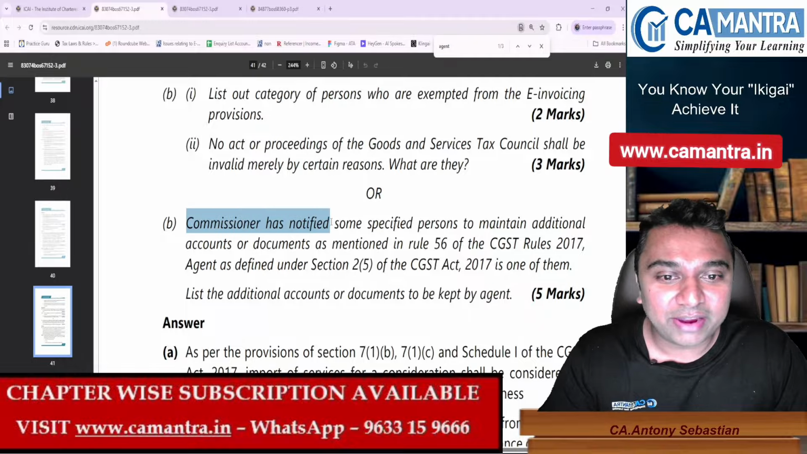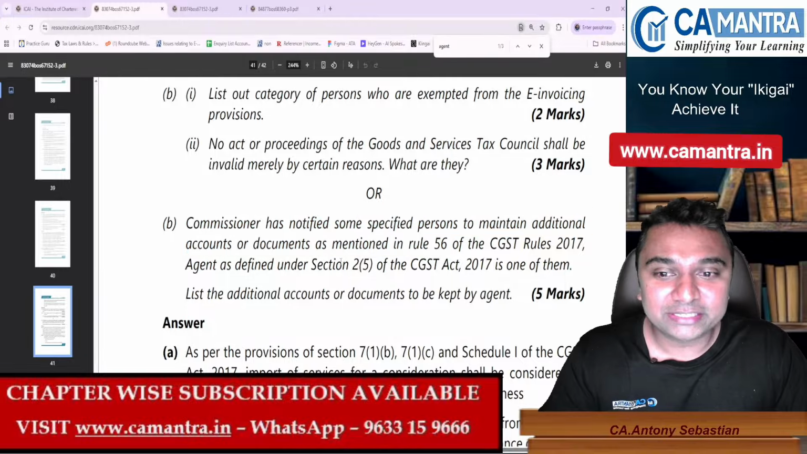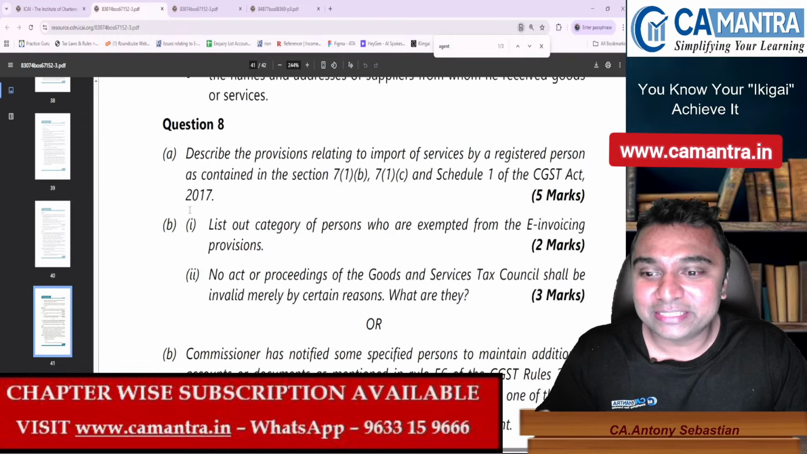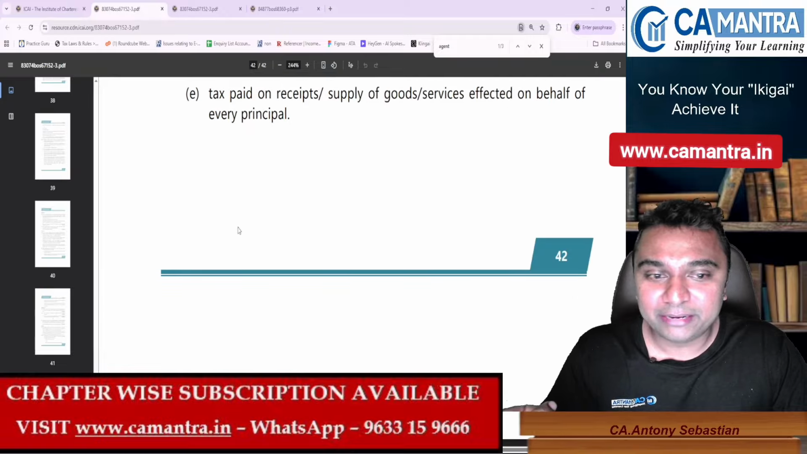Commissioner has notified some specified persons to maintain additional accounts and records under rule 56. Agent as defined in subsection 5 is one of them, because there are several other parties like works contract, etc. List the additional accounts to be kept by the agent. Let's see the answer. This is question number 8. In 8B there are 2 options. Let's go to question number 8B, second part.